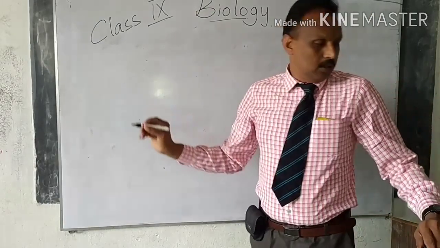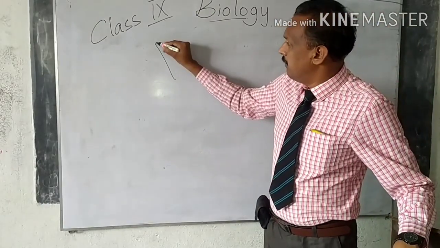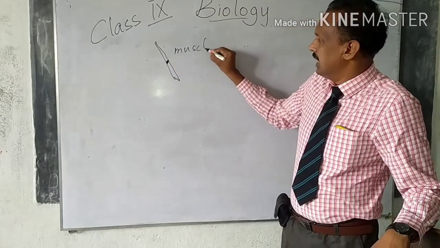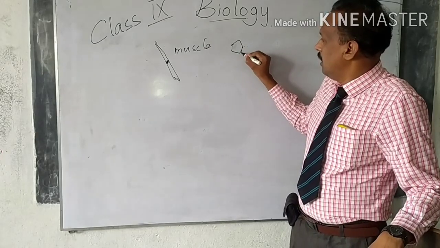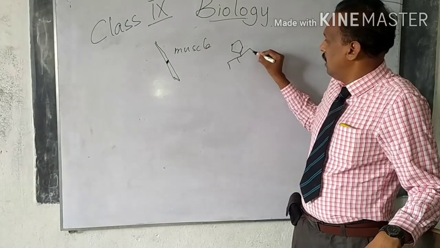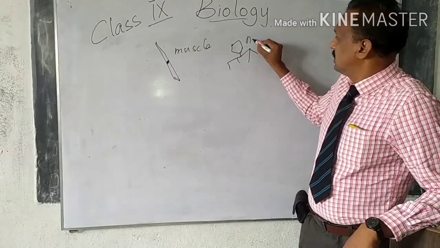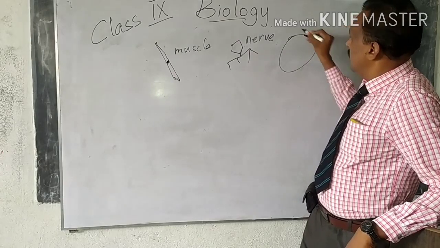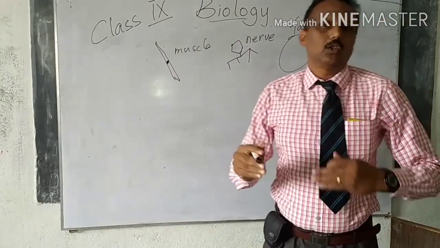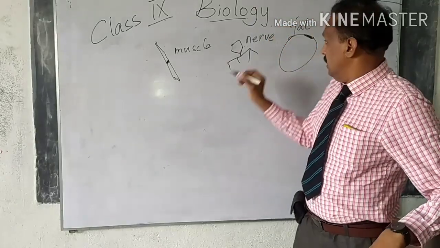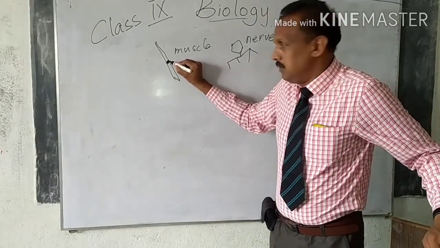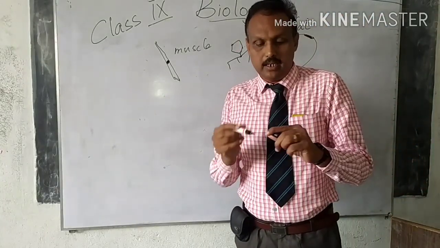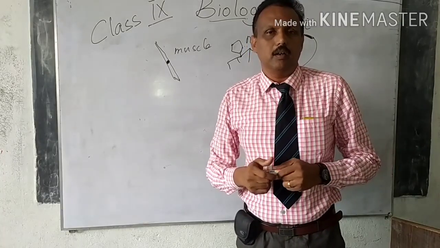In our human body, we have different types of cells like this. This is our muscle cell. This is our nerve cell. This is our fat cell. So the cells may vary, but they have the organelles. We have the organelles here. Organelles will not vary whether it is a unicellular or a multicellular organism.